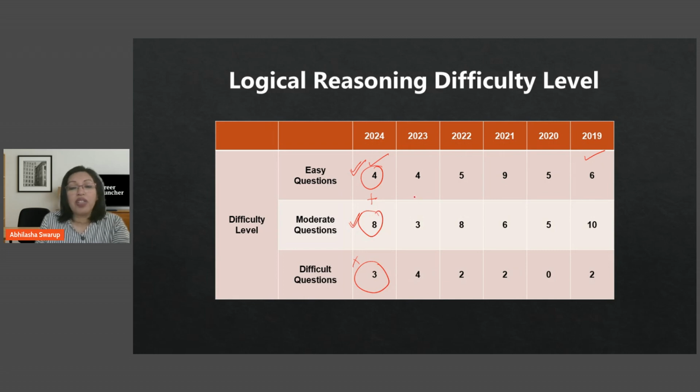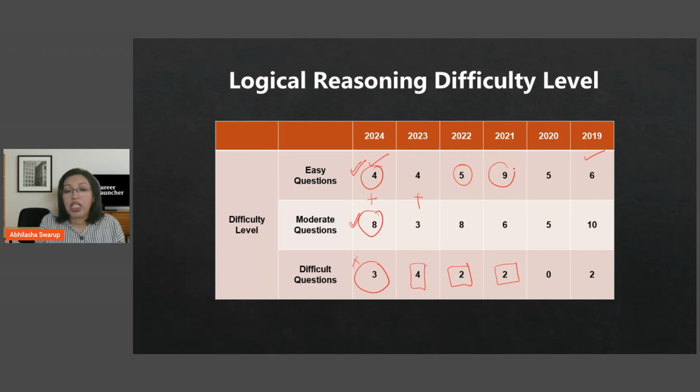If you look at 2023, there were 7 questions and there were 4 difficult questions. So if you look at the breakup of the 2023 paper, logical reasoning was pretty difficult here, right? Because there are fewer questions, just 11, and out of that, 4 were pretty difficult. So that means the paper was on the difficult side for logical reasoning. Again, if you look at 2022, there were only 2 difficult questions. Similarly, in 2021 also, there were 2 difficult questions.